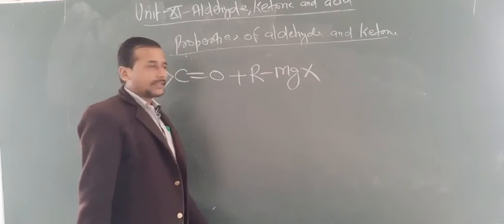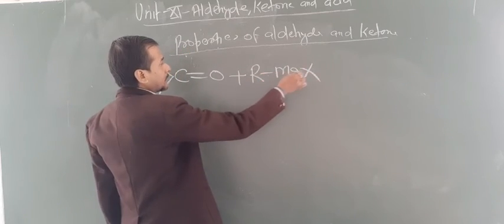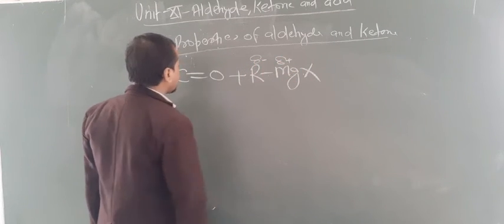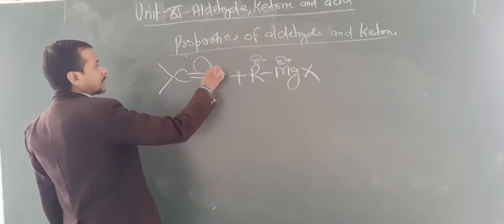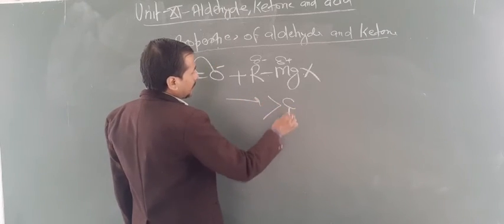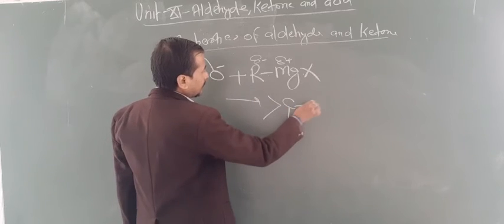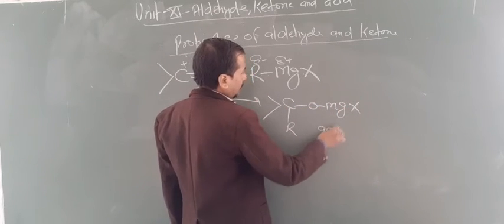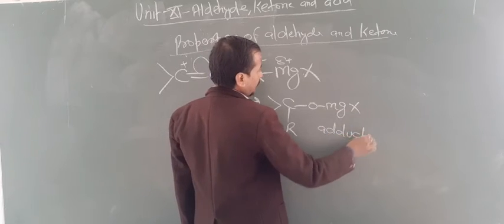About this I told you that this is the covalent bond and this is the ionic bond, and this bond breaks. Again the same thing happens. First of all addition takes place, so this forms a product known as adduct, O MgX. This is known as the addition product, that means adduct.